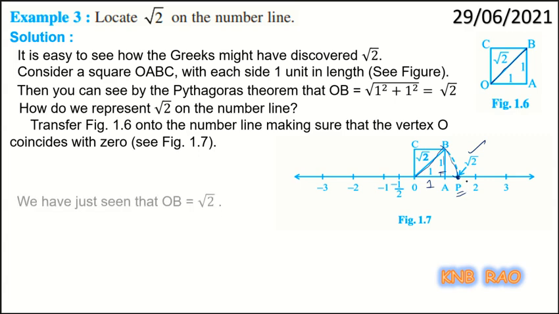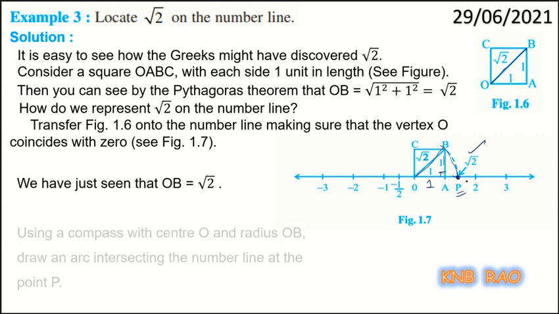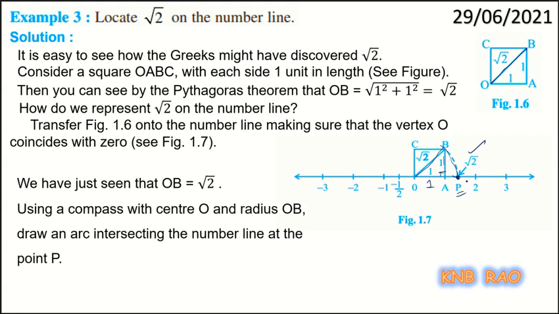Okay. So we have just seen OB being root 2 unit length, and using a compass with center O and radius OB, we will draw an arc intersecting the number line at the point P, where that point P corresponds to the value root 2 on the number line.